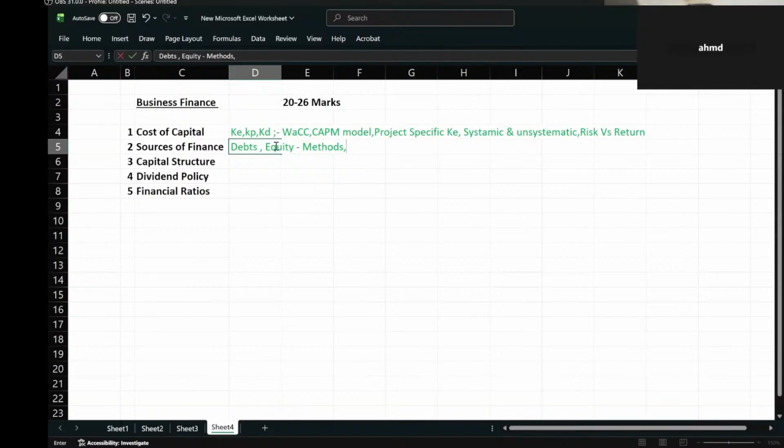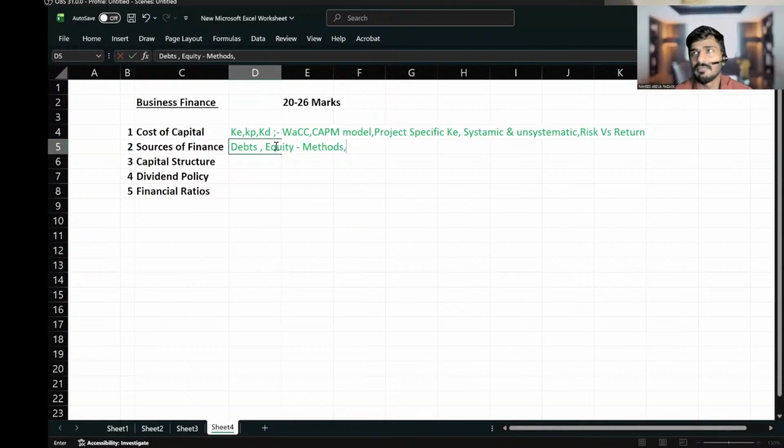Crowdfunding is not actually an equity fund raising method. Crowdfunding is actually a kind of debt. Public offer will be there. Publicly, we are issuing a large number of shares through the stock market. It's called a public offer. An initial public offer will be there, because before entering the stock market, a company can issue its shares.